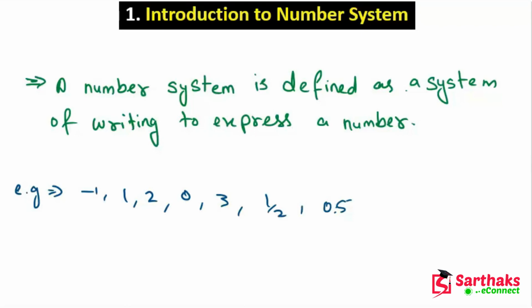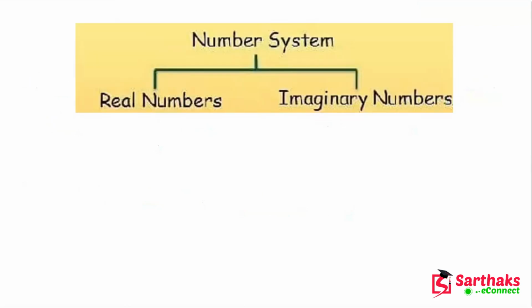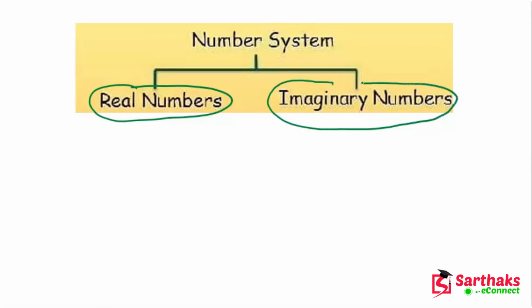Let's see the classification of number system. Basically, the whole number system is classified into just two categories. What are these? First is real number, and second is imaginary number. In this chapter we are just talking about real numbers. Imaginary numbers are not in the syllabus; they come in the higher classes.